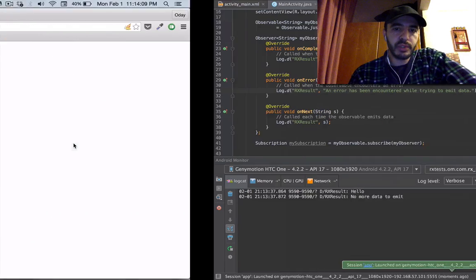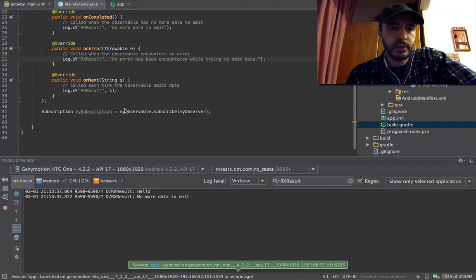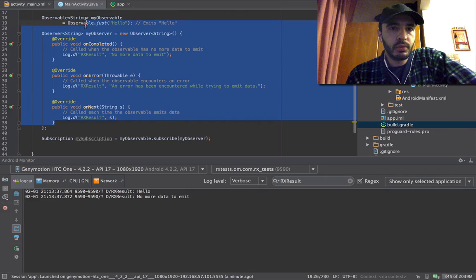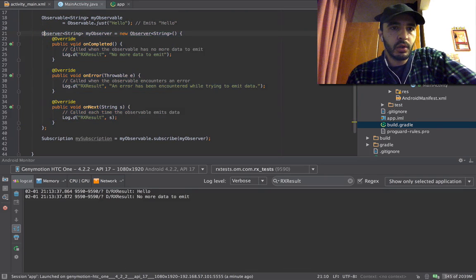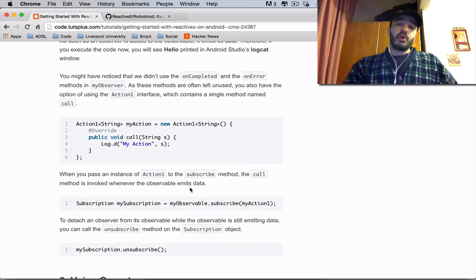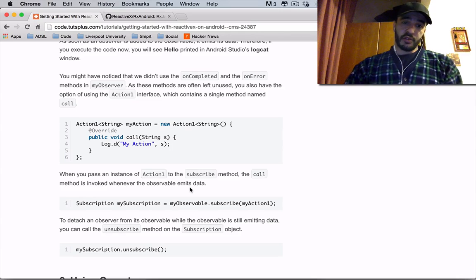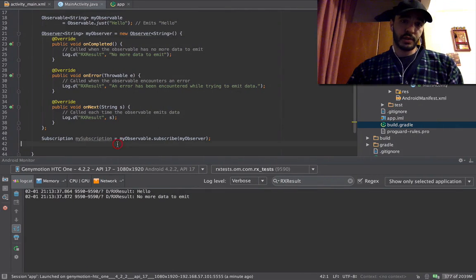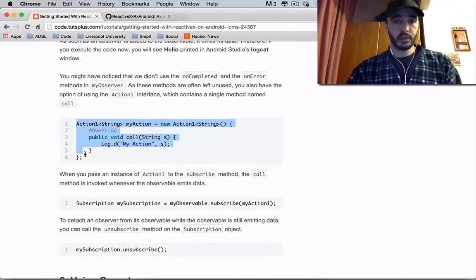You can either do the whole thing with the observer, or you can, according to him, do this. When you pass an instance of Action1 to the subscribe method, the call method is invoked whenever the observable emits data. So this new way of doing it, let's just dump this code here.